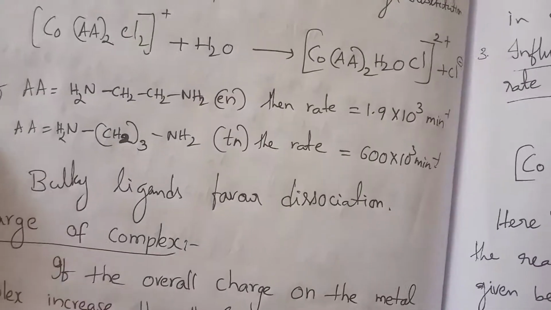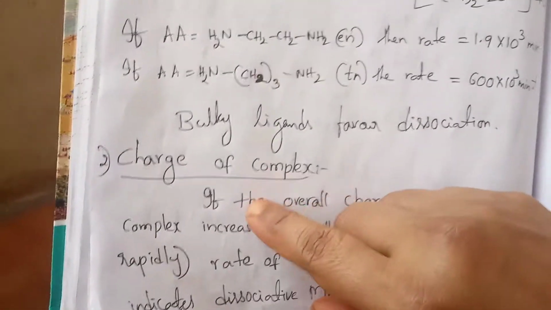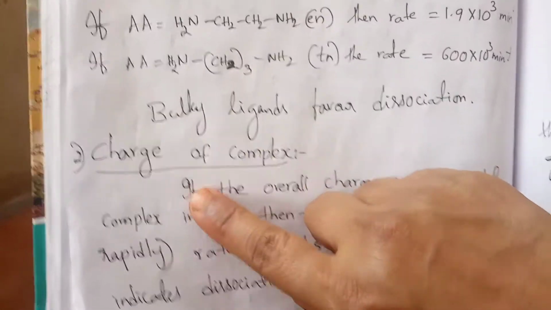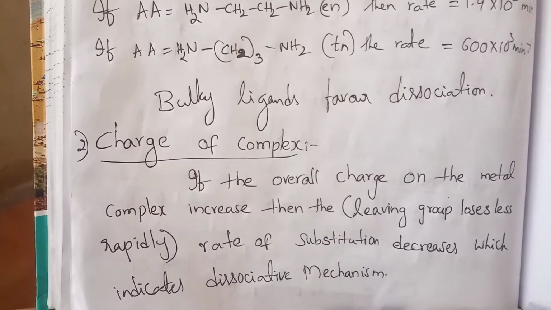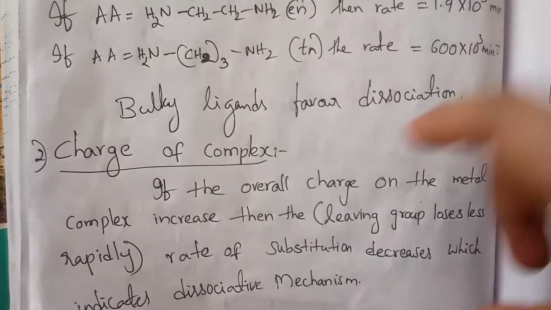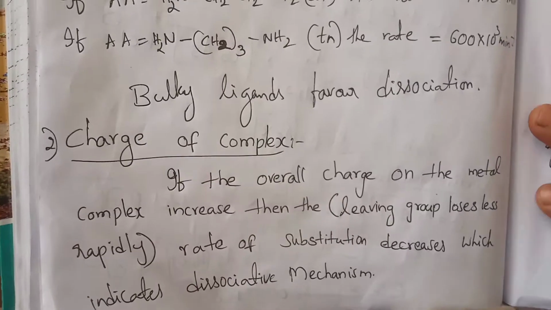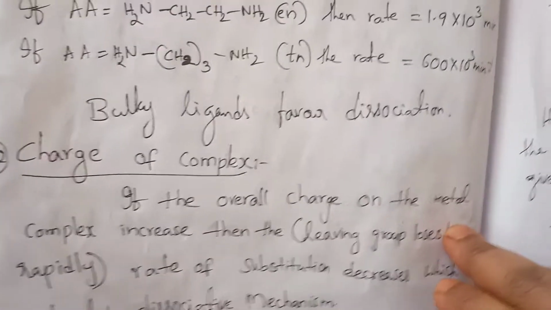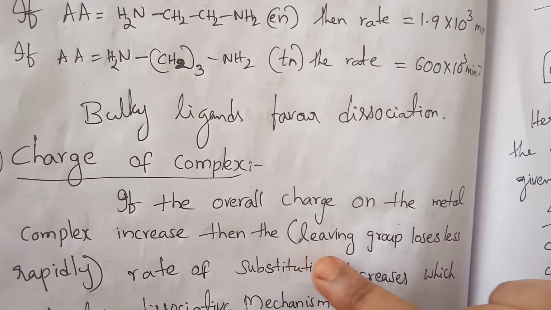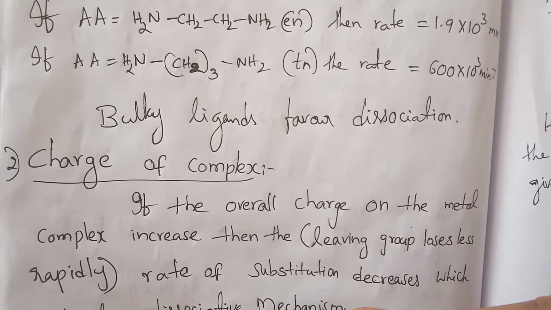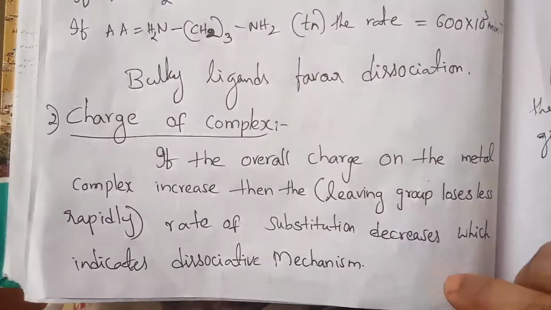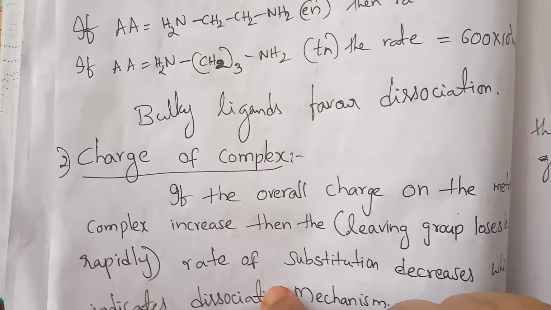So the bulky ligand is favorable for dissociation. The next factor is the charge of the complex, the overall charge on the metal complex. If the overall charge of the metal complex increases, then the leaving group is lost less rapidly; the rate of substitution decreases, indicating the dissociative mechanism.